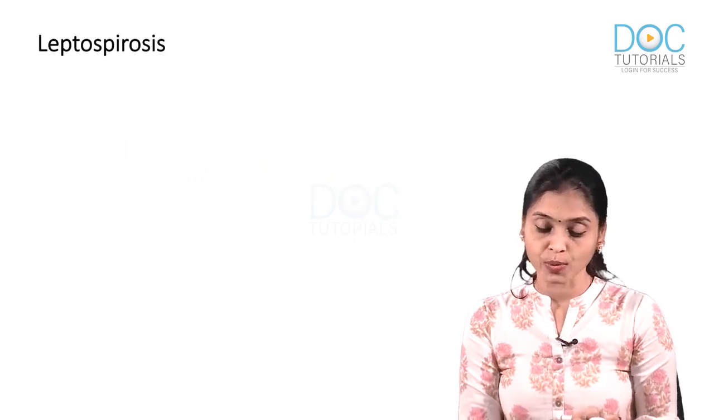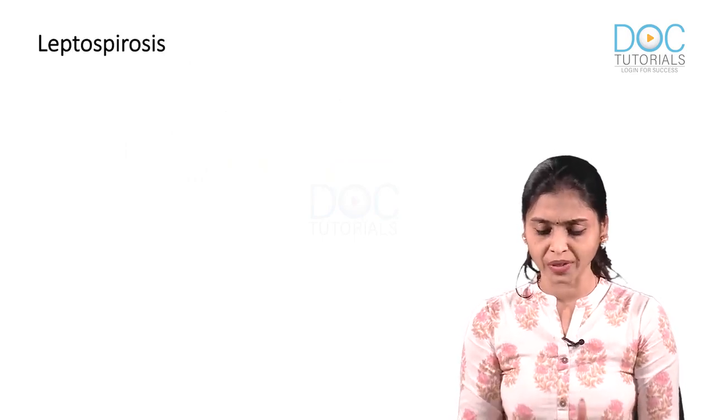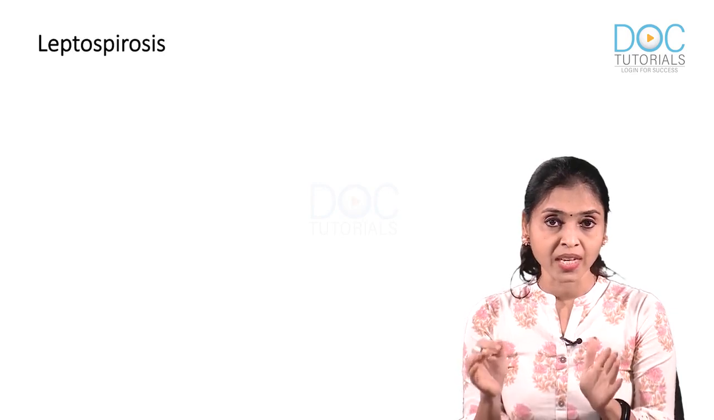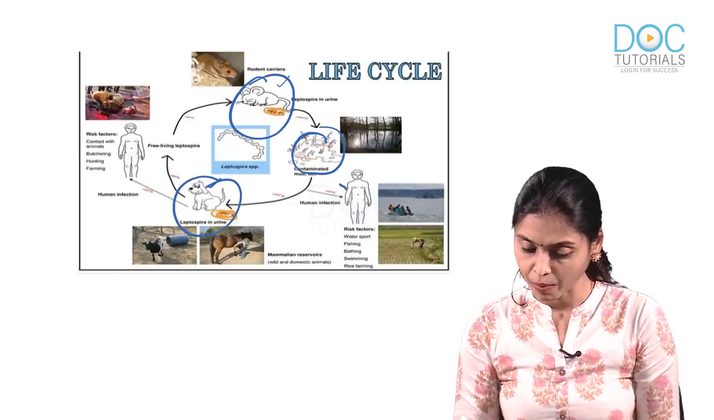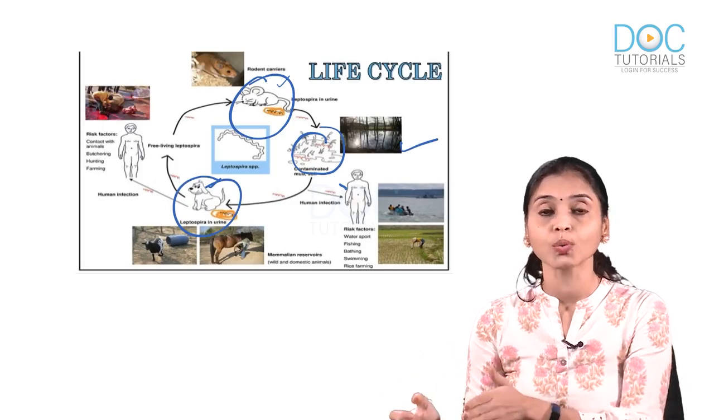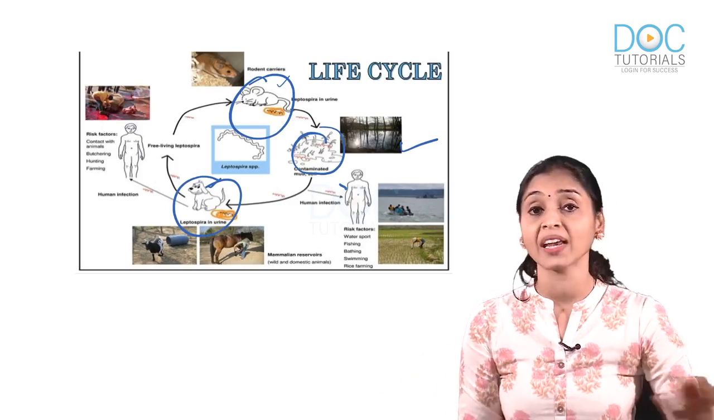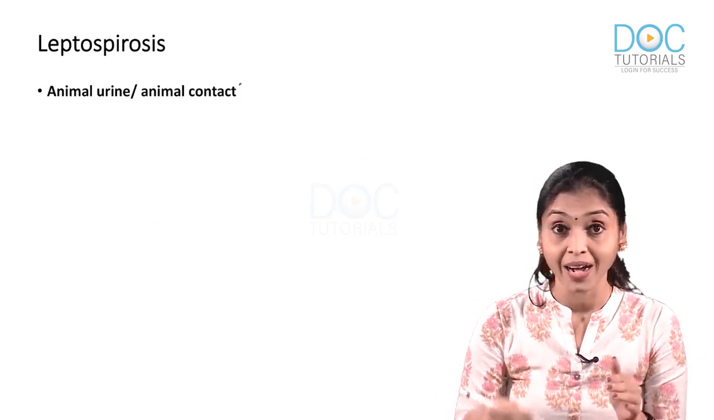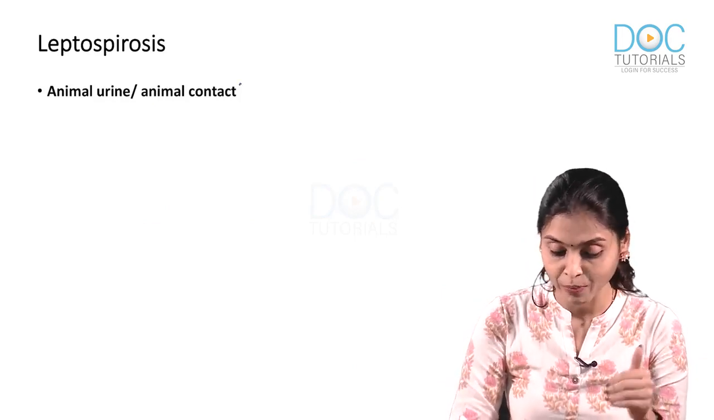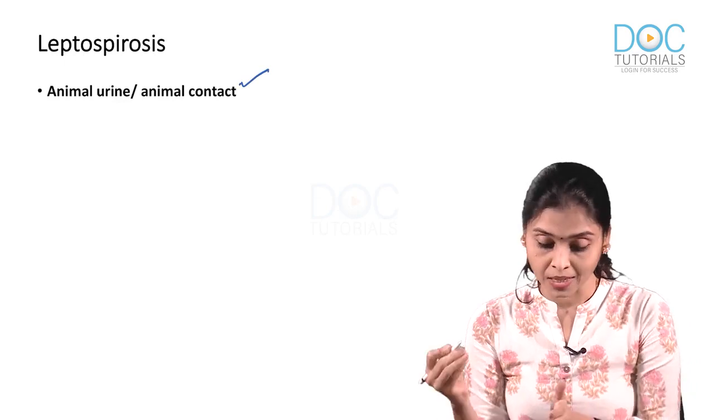Now let us see the MCQs from leptospirosis. You know it already. When you see an image like the one that I showed you, these animals and urine and the water bodies give the clue towards leptospirosis. Suppose you are getting it as a statement, they will definitely mention animal urine and or animal contact.